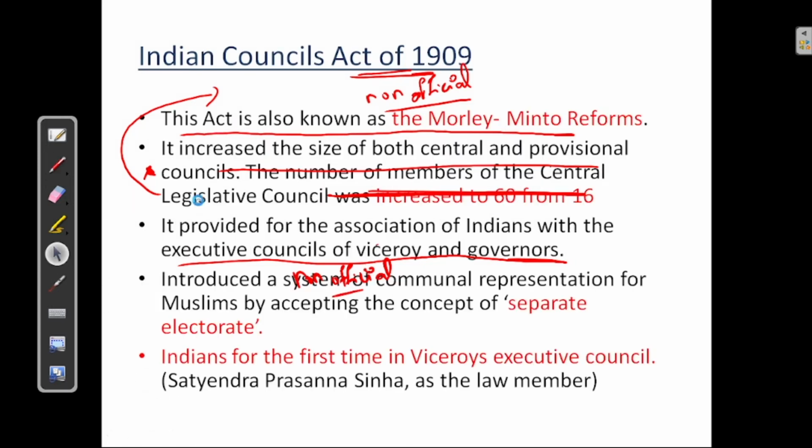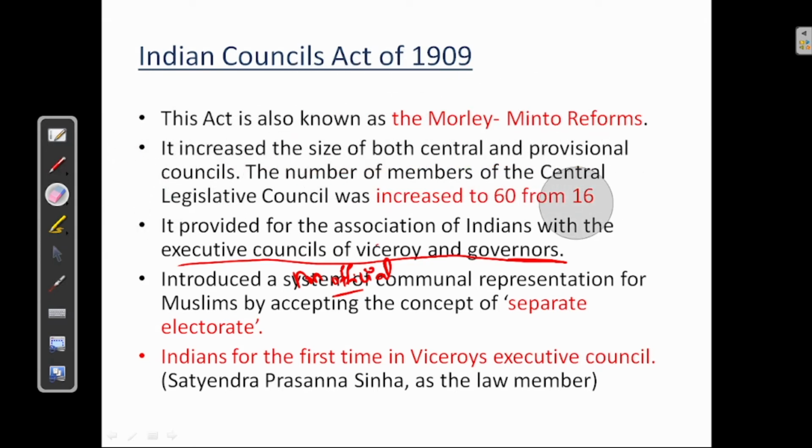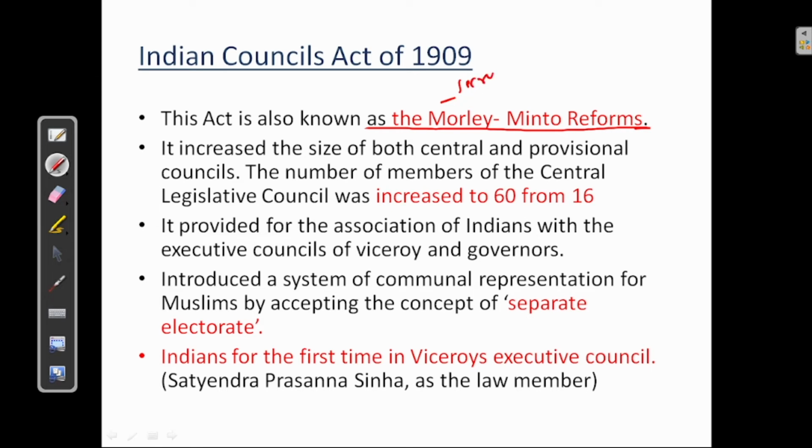Okay. Next, we will see the Indian Council Act of 1909. This act is also known as Morley-Minto reforms. Lord Morley was the secretary, and Minto was the viceroy at that time. So, Indian Council Act of 1909 is also called as Morley-Minto reforms. It increased the size of both central and provincial councils. The number of members of Central Legislative Council was increased to 60 from 16. See, earlier Central Legislative Council was having only 16 members. Now it is increased to 60 members.